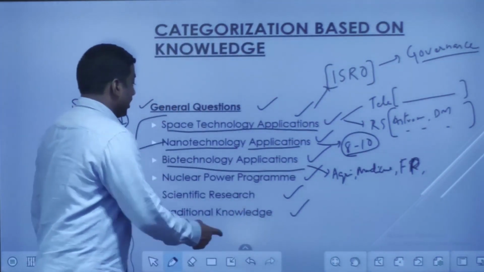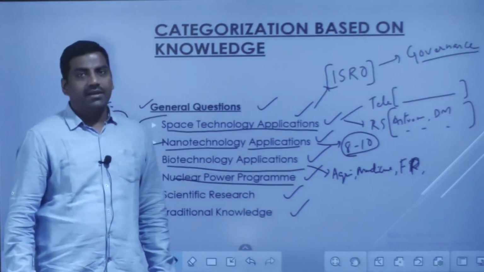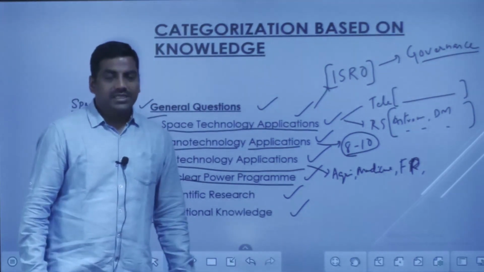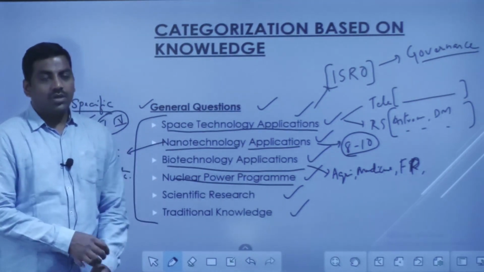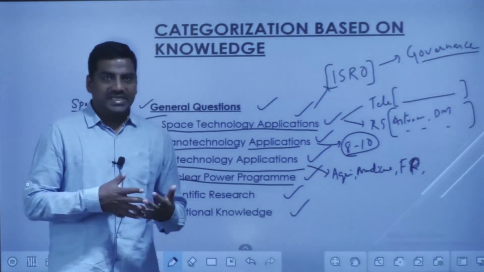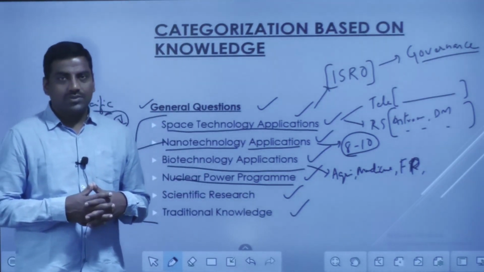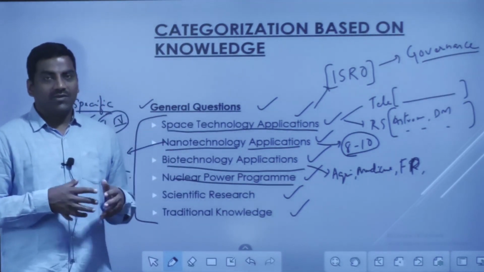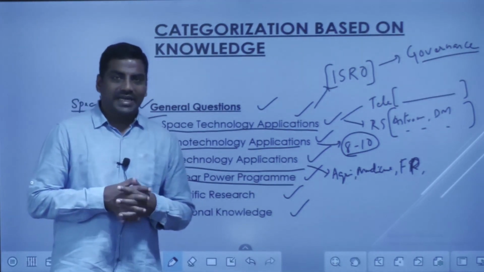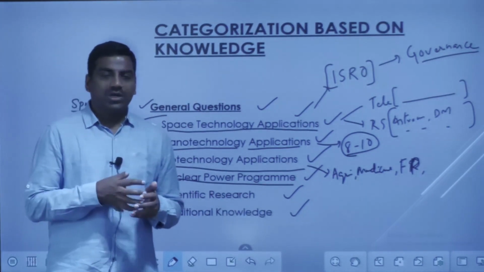Then coming to the nuclear power program, this is the classical question that we have been seeing since 2013. It is for the peaceful power generation program. We are right now in the second stage, and that too at the nascent level of the second stage. There are 3 stages of nuclear power production in India. The first stage has been accomplished; for the second stage, with respect to fast breeder reactors, we are putting baby steps.